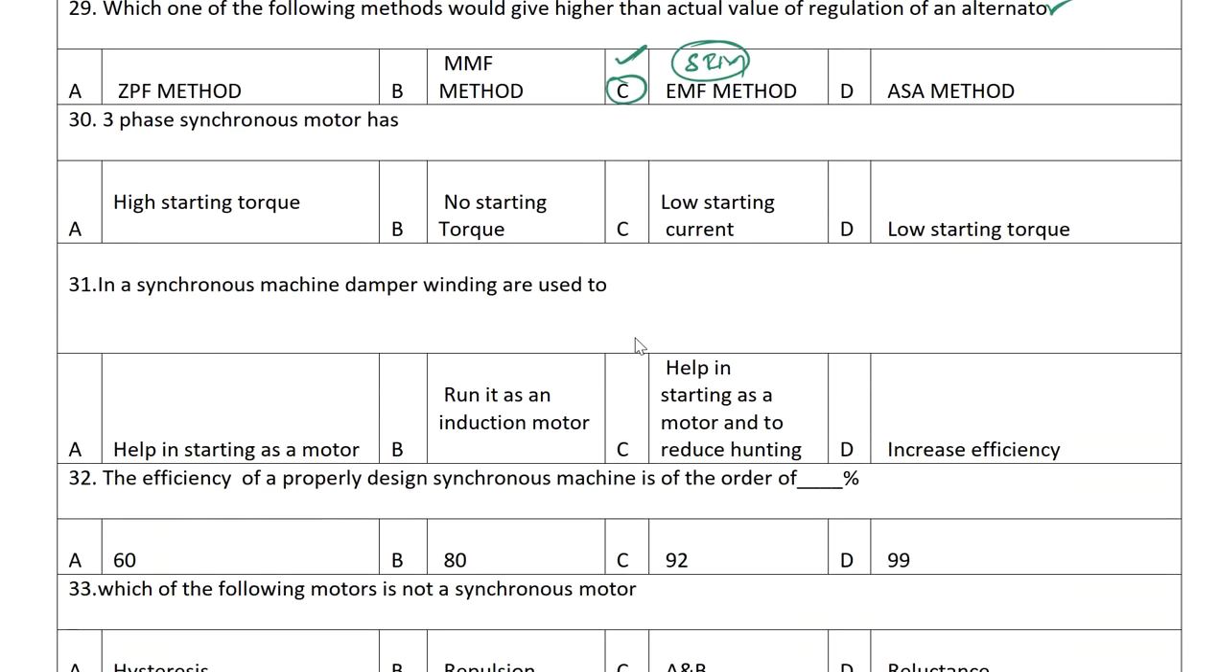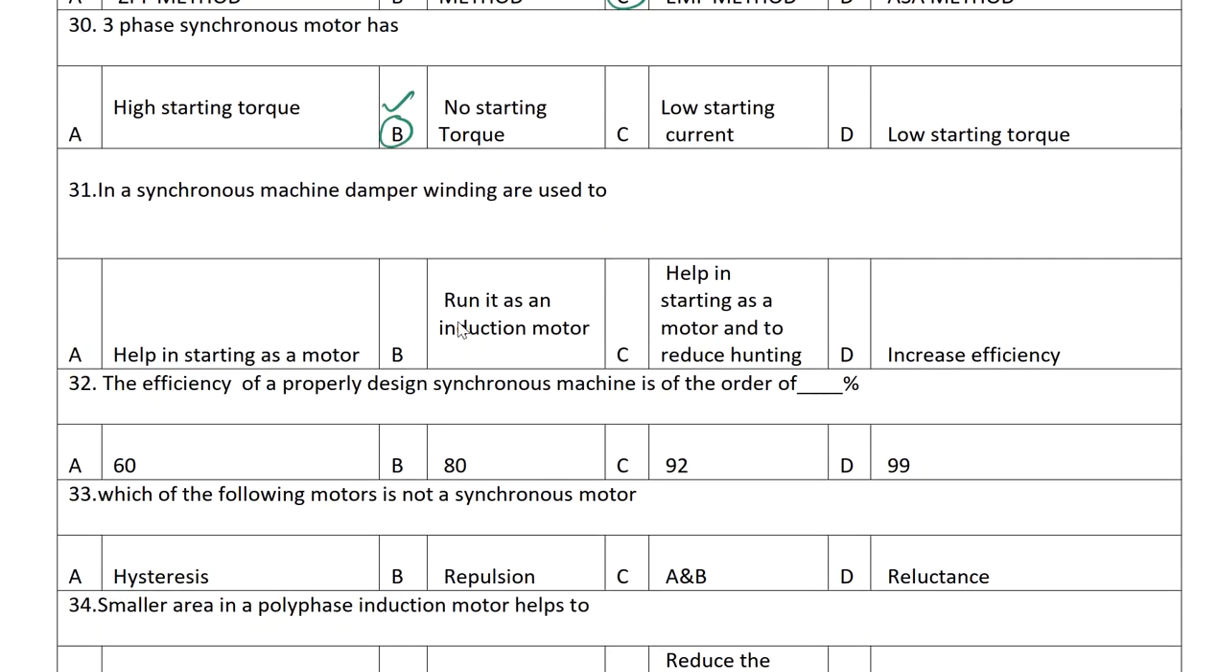Three-phase synchronous motor has high starting torque, no starting torque, low starting torque, or low starting current. So synchronous motors will have no starting torque here.